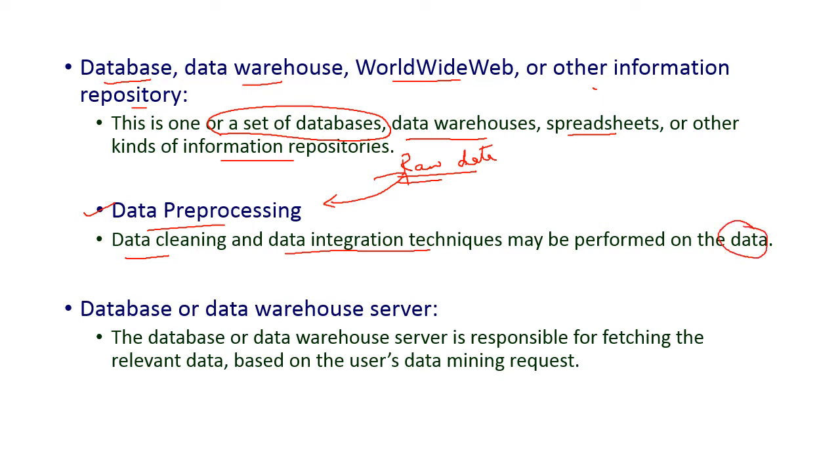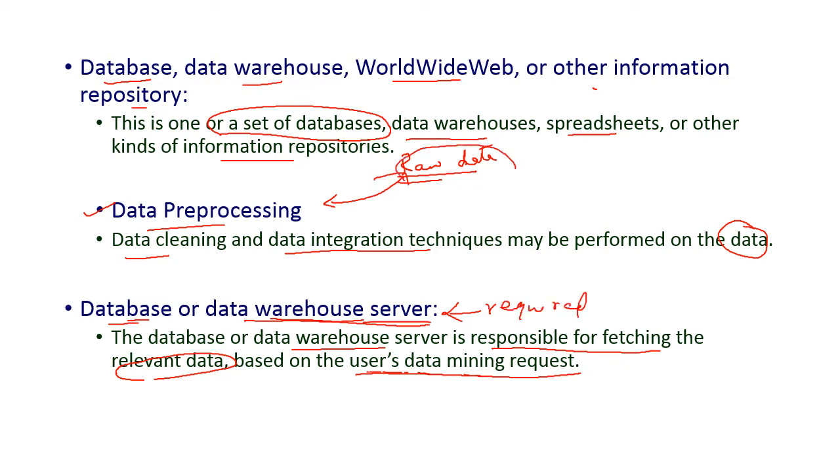And the next one is databases or data warehouse servers. The database or data warehouse server is responsible for fetching the relevant data. We are going to fetch only the relevant data based on the user's data mining request, and all those fetched data will be stored in this local database or our local data warehouse servers, because we are going to select only the required information from this huge volume of raw data.